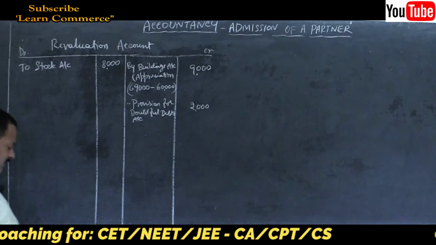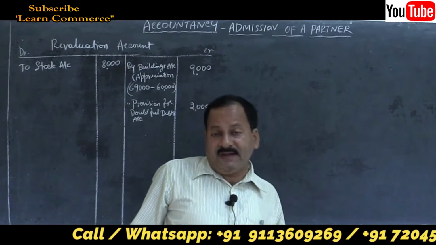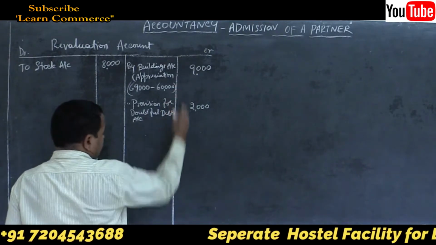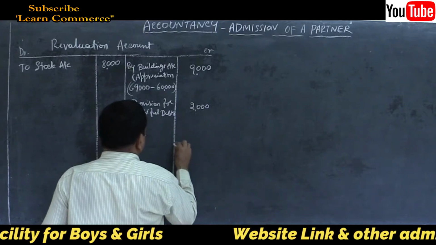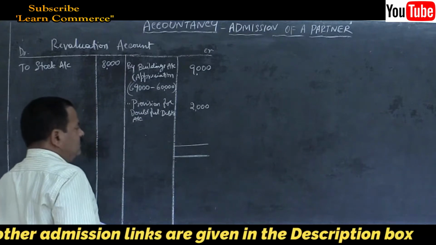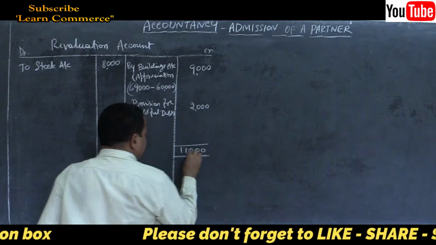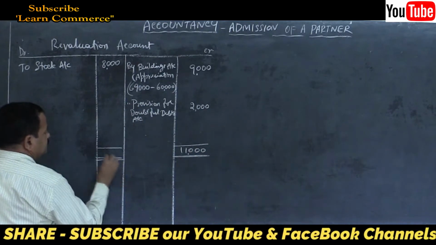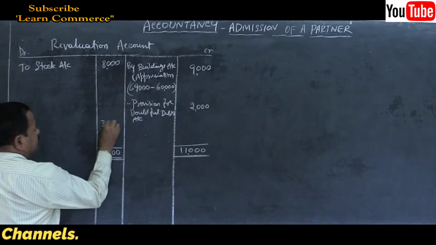That's all. No other entries to be made in revaluation account. Close it, find out the difference, see whether it is profit or loss. It is profit because credit side is greater. Take the total of credit side. How much? 11,000. Write the same total on the other side, 11,000. Find out the difference, 3,000.